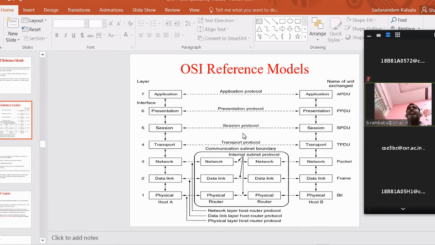Error correction means we are correcting the errors here. That's all. Now please note down: this error control module deals with transmission errors only. Transmission means if I forward CVR as my data, and on the receiver side it is CVR, then it is error free.